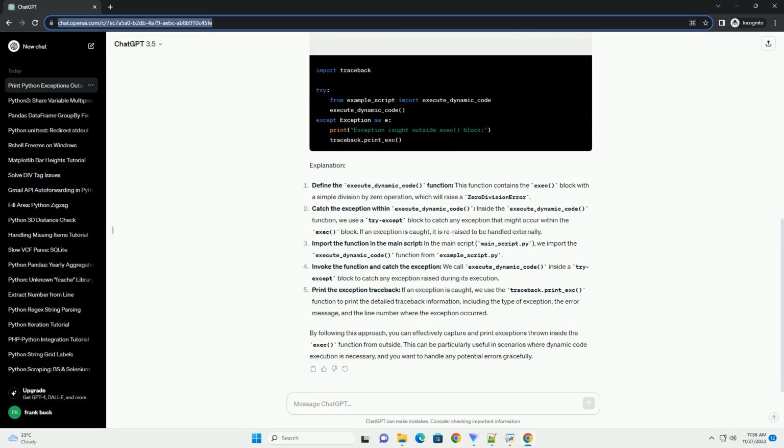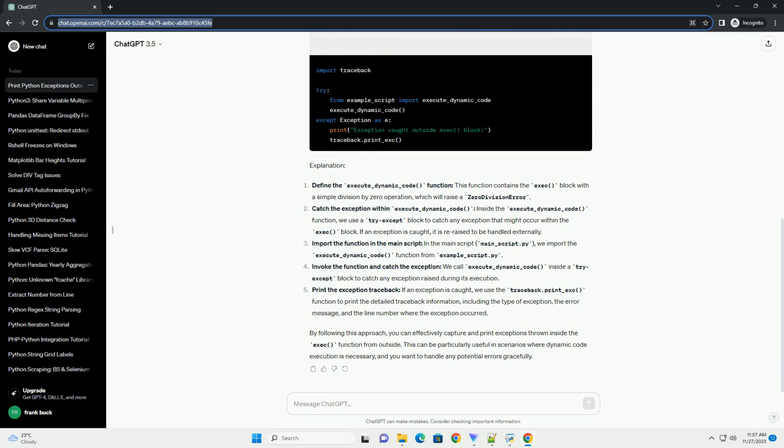Explanation. Define the execute_dynamic_code function. This function contains the exec block with a simple division by zero operation, which will raise a ZeroDivisionError. Catch the exception within execute_dynamic_code. Inside the execute_dynamic_code function, we use a try except block to catch any exception that might occur within the exec block. If an exception is caught, it is re-raised to be handled externally.